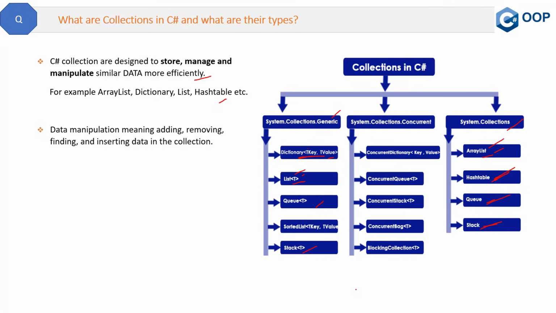Now there is a third type of collection, which is the concurrent collection, and it is used in multi-threading applications. Why? Because these are the thread-safe collections in C#. Again, for this you have to understand what multi-threading is and how multi-threading works in applications. If you are using multi-threading in your application, then these collections can be helpful for you. I will not go into the detail of all these collections, otherwise it will be very time-consuming, and it is not so important from an interview point of view.